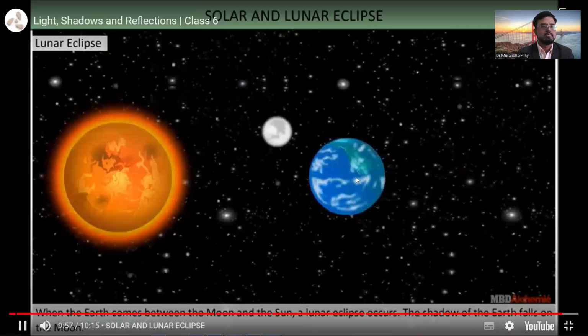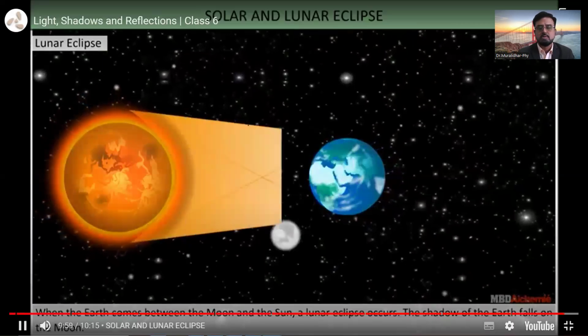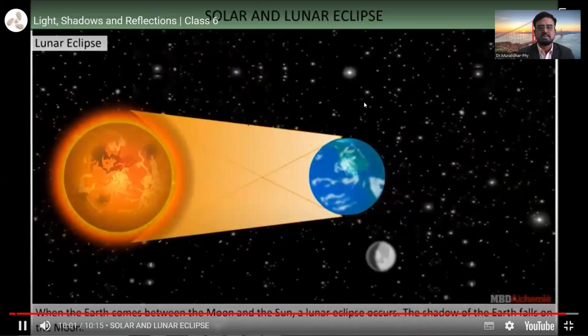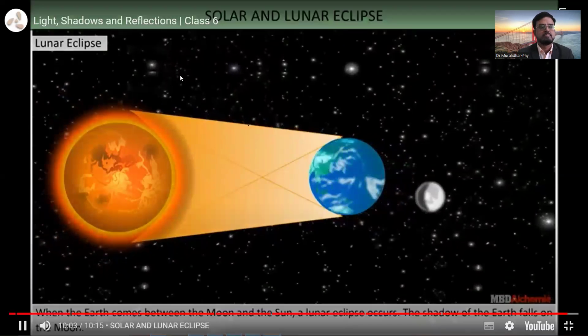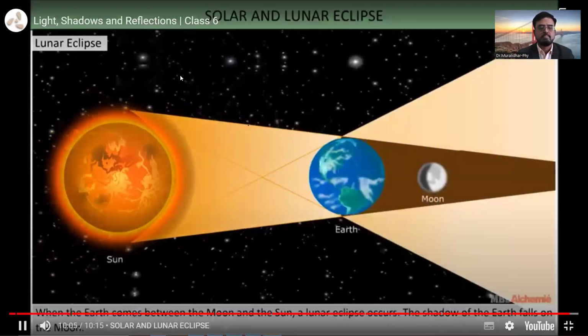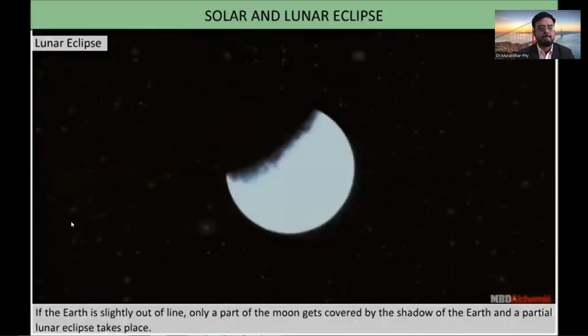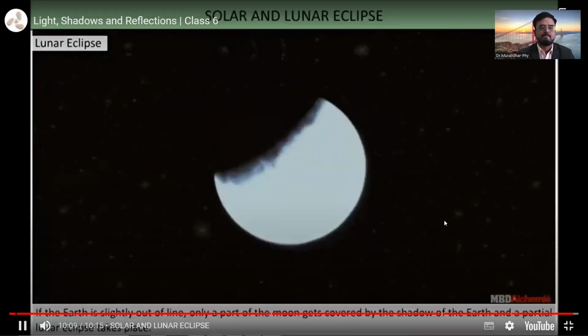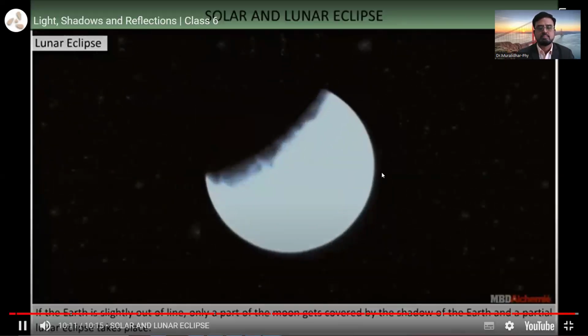Lunar eclipse. When the earth comes between the moon and the sun, a lunar eclipse occurs. The shadow of the earth falls on the moon. If the earth is slightly out of line, only a part of the moon gets covered by the shadow of the earth, and a partial lunar eclipse takes place.